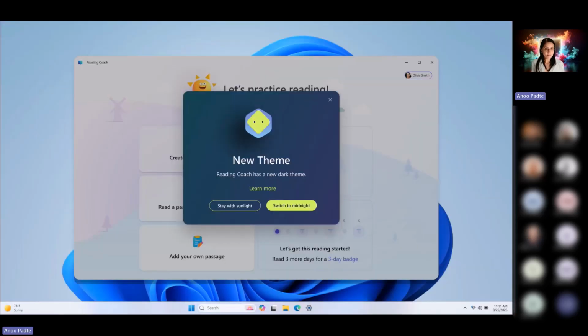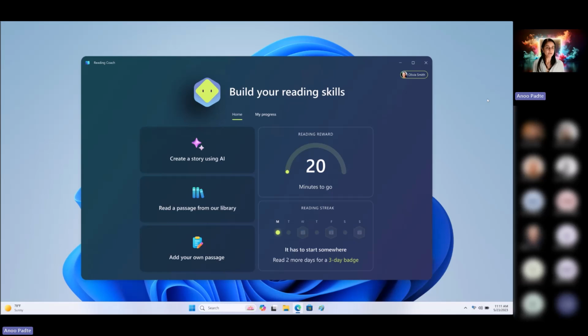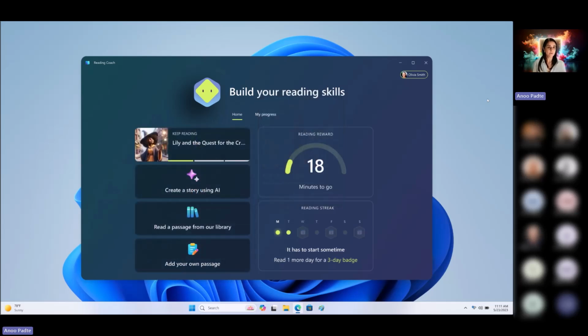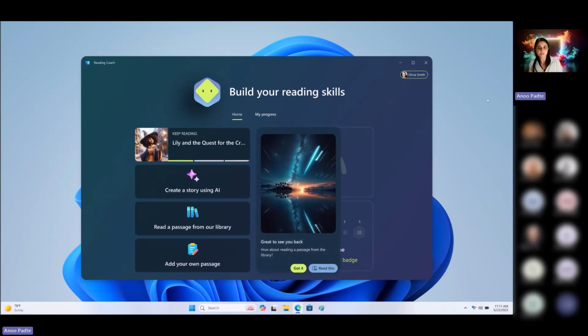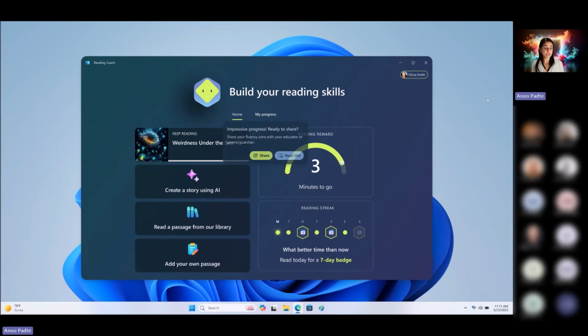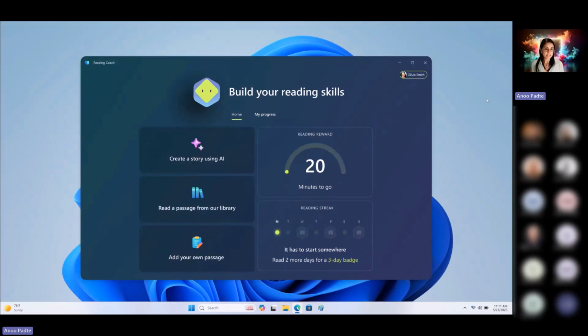So the next thing that's coming up for Reading Coach is that we have engagement tips in Reading Coach that will help learners develop that consistent reading practice habit. So that when they come over the next 2 weeks, once the feature rolls out, they will be nudged and suggestions will be made of the things that they can use in Reading Coach, the different content that they can bring in. We will even have a suggestion for them to be able to generate content using Copilot, which I'll show you briefly, but also an ability for them to share their progress with their teachers and with parents. So that's coming up next.